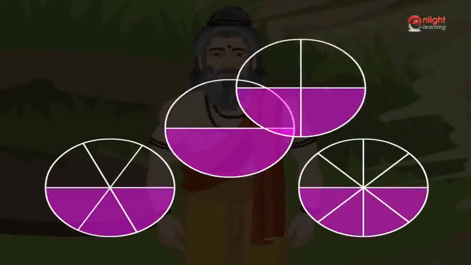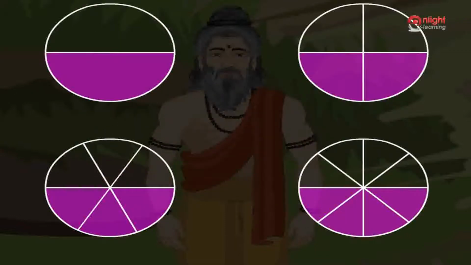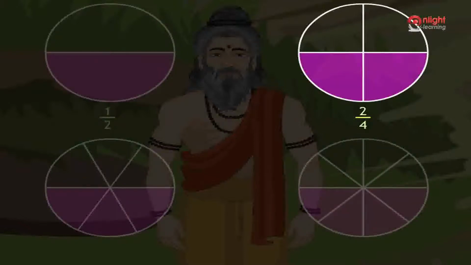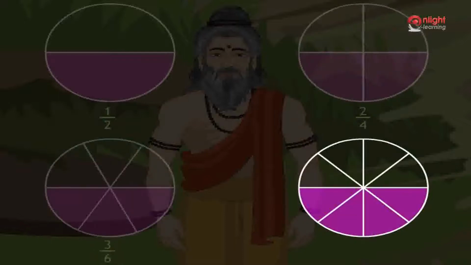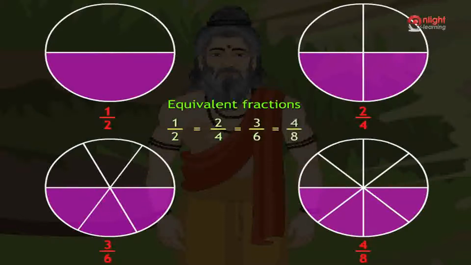Look at all the figures. Now, let us overlap one figure over the other. What do you notice? When we overlap, we find that the area of the shaded part in all figures is the same, but the fractions written for each figure are different, and they are 1/2, 2/4, 3/6, and 4/8. As these fractions represent the same area, these fractions are called equivalent fractions. And so, we have 1/2 equal to 2/4 equal to 3/6 equal to 4/8.